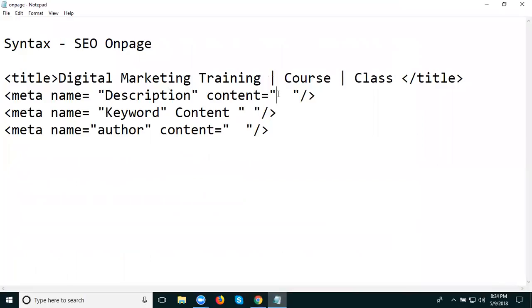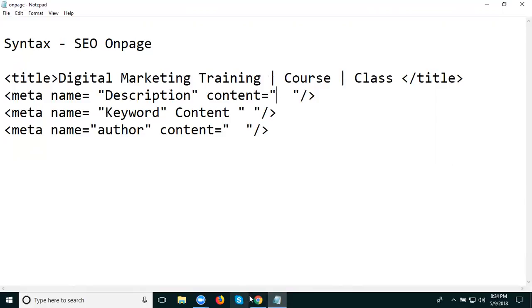So simple. We are providing digital marketing training with experienced, expert faculty with more than 7 years of experience. Location: Hyderabad, Telangana, India. This is your description. The description is separated by commas.